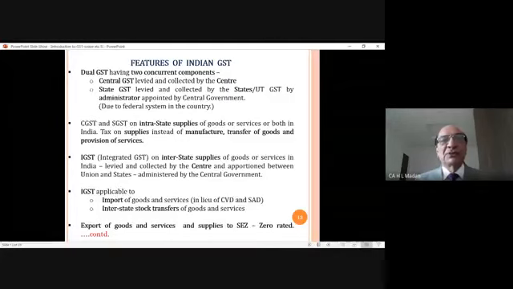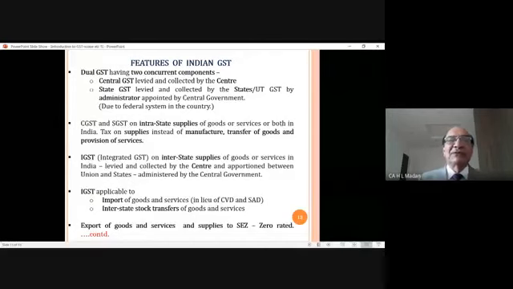Ultimately the government reached a conclusion that we will implement a dual system of GST in India. Although a single GST was best, due to the federal system in the country, the single system could not be managed. Therefore, the government adopted the dual system of GST, which we are going to discuss today.